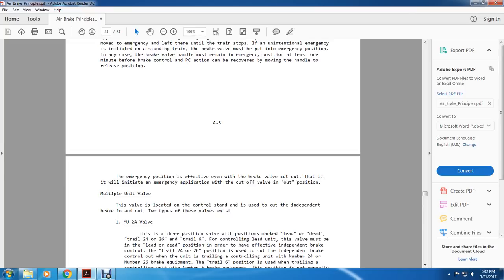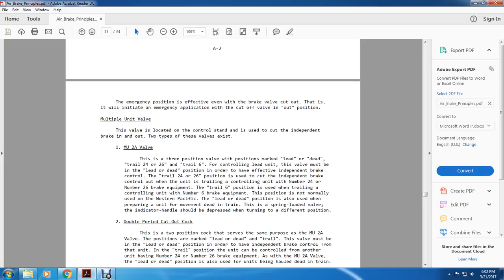Multiple unit valve. The valve is located with the control stand and used with the cutout and independent brake in and out. Two types of the valves exist. The multiple unit 2A valve is a 3-position valve with the positions lead or dead, trail 2, 4, and 2, 6, and trail 6. For the control leading unit, the valve must be in the lead or dead position in order to have effective independent brake valve control. The trail 2, 4, and 2, 6 is used for the cut of the independent brake control.